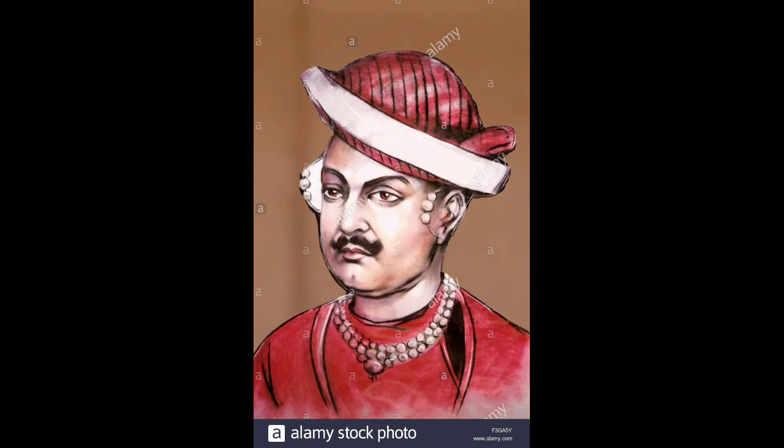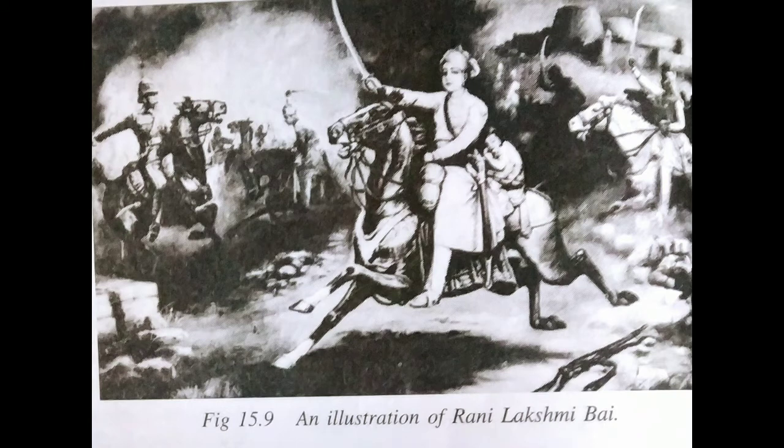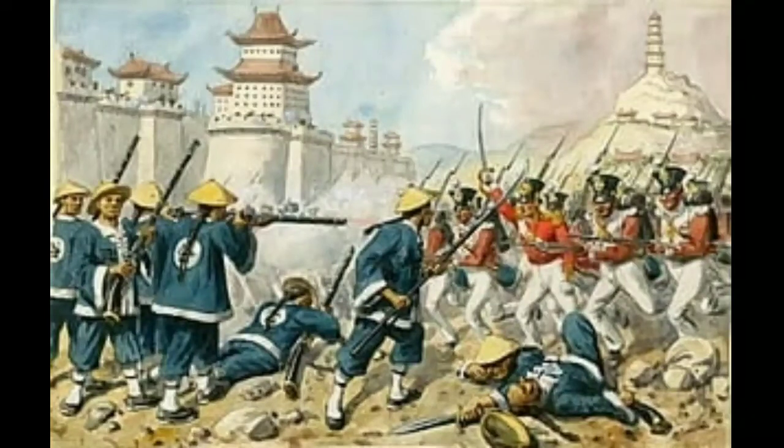The royal families who joined the revolt include Nana Sahib, the adopted son of the Peshwa, and Tantia Tope, his general, the Begum of Awadh, and Rani Lakshmi Bai of Jhansi. Hindus and Muslims fought together against their common enemy. The Indian soldiers began firing their guns on their English officers. These were some of the soldiers who had helped the English to conquer the kingdoms of India.